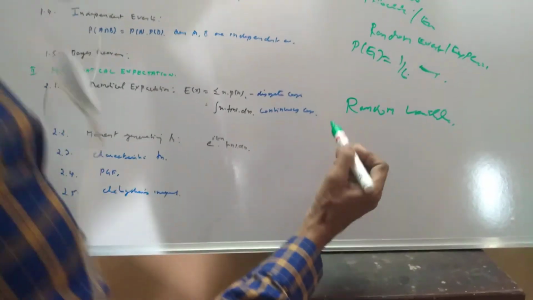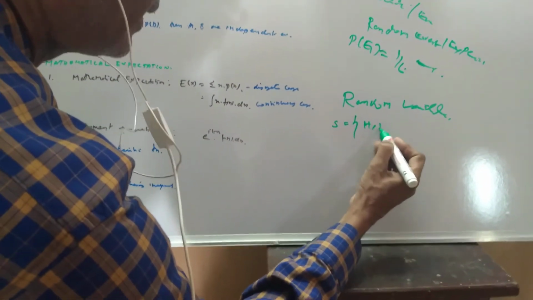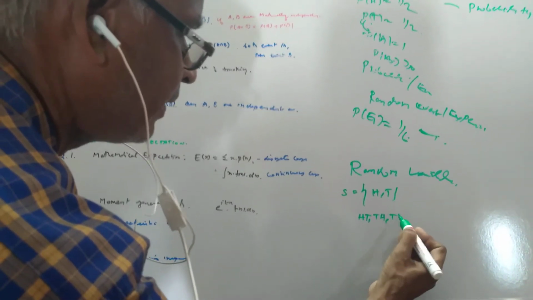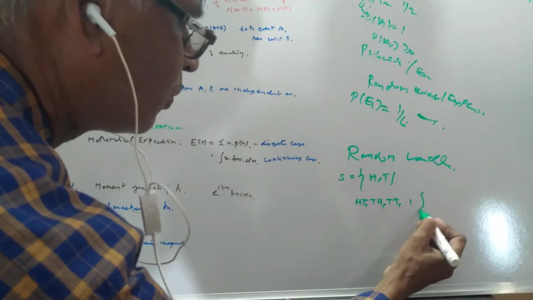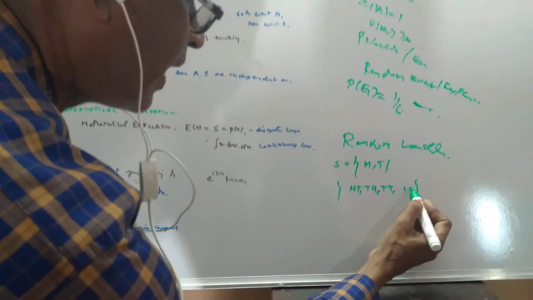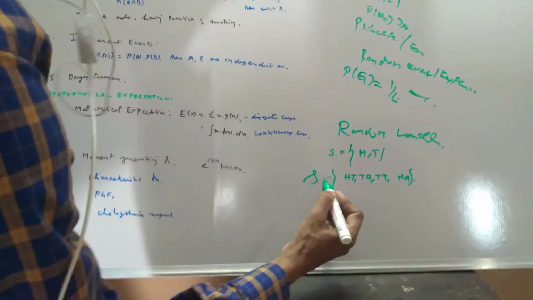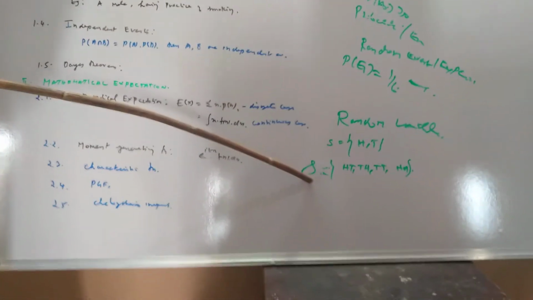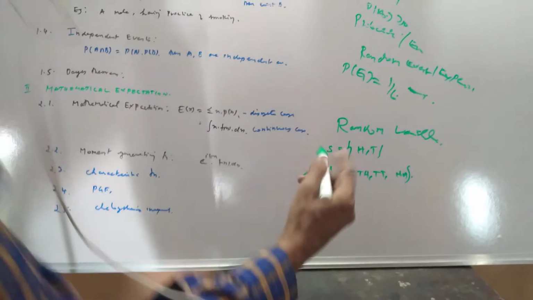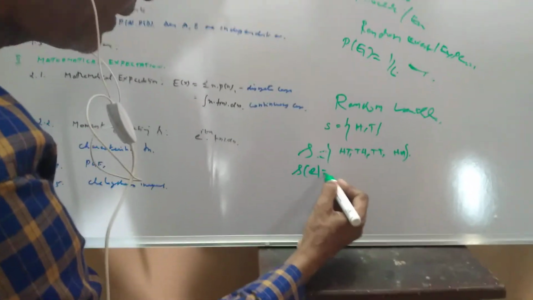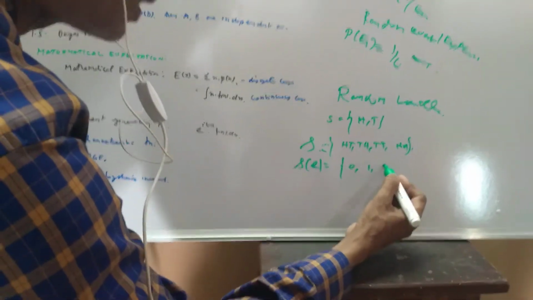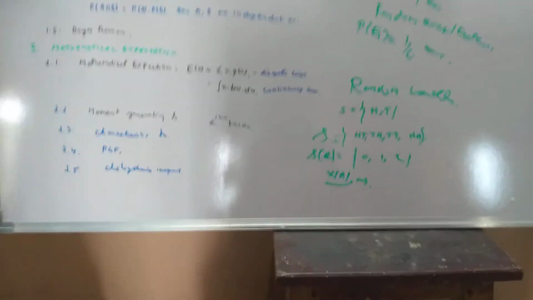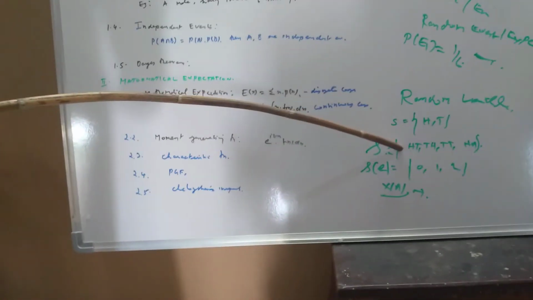Suppose I am tossing a coin 2 times. The possibilities are HH, HT, TH, TT. So there are 4 possibilities; this is the elementary sample space, the collection of all outcomes. I define an event with values 0, 1, 2: the number of heads happening.